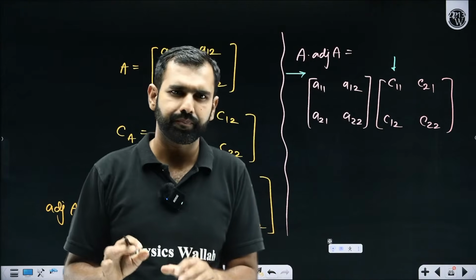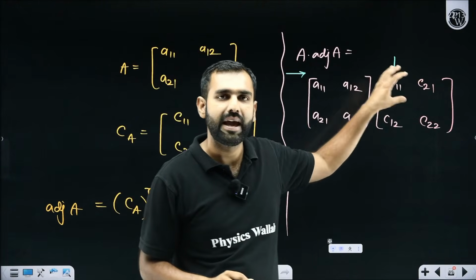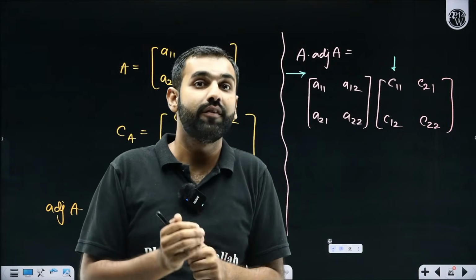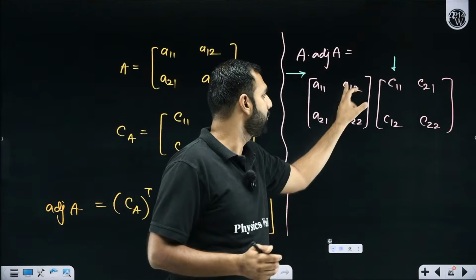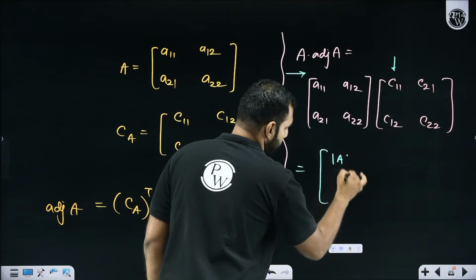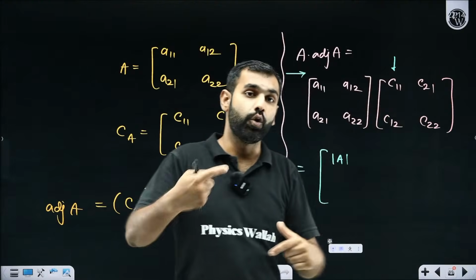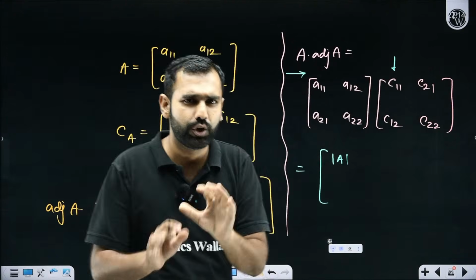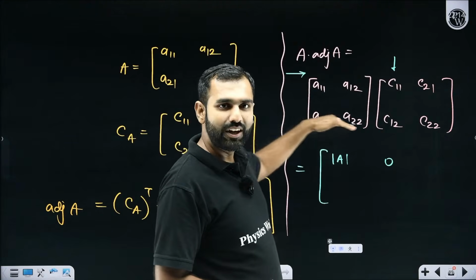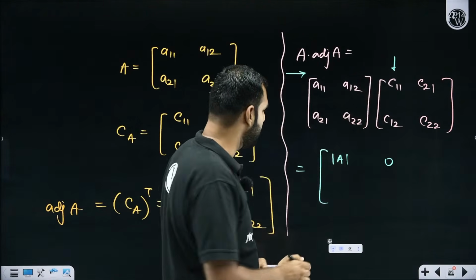Do you remember in determinants, we discussed that when elements of any row or column are multiplied with their corresponding cofactors, it gives you the value of the determinant. So A11, C11 plus A12, C12 is nothing but determinant of A. So the first element here is determinant of A. But if elements of any row are multiplied with cofactors of some other row, it gives you 0. Do you remember that property? So this becomes 0. Then A21, A22 with C11, C12 again gives you 0.